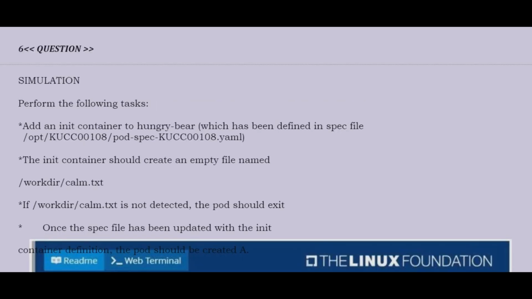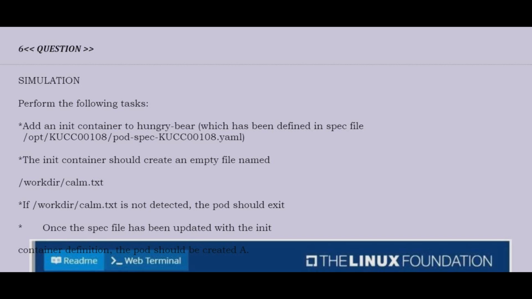Question is simulation. Perform the following tasks. Add an init container to hungry-bear which has been defined in spec file /opt/kucc00108/pod-spec-kucc00108.yaml.